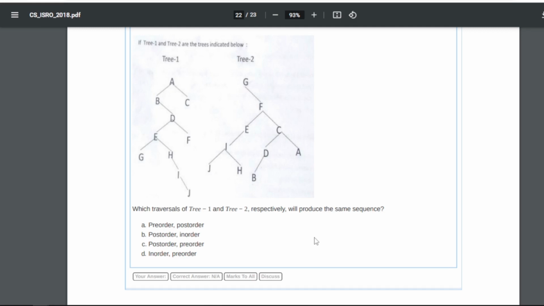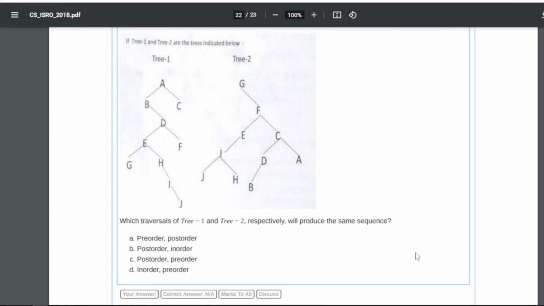Friends, here we are getting different sequences: if you solve pre-order, post-order and in-order for this tree and for that tree, and try to match the options, you will not get the answer, right? So for that, even those who gave this exam might have selected any of the options, but they will definitely get the marks for that.